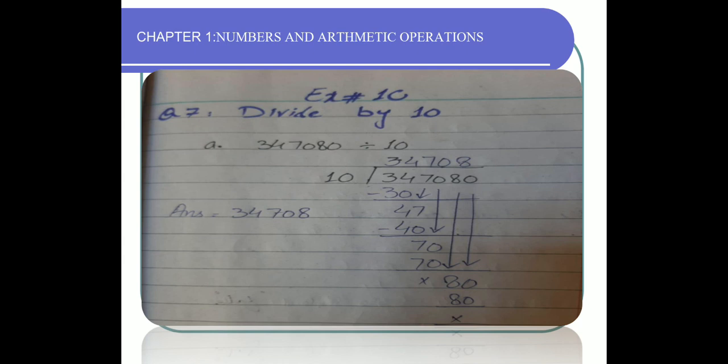34 minus 34 left. Place the second digit 7. Now the number is 47. Read the table till 47. 10 4s are 40. 10 5s are 50. 50 is greater, so 10 4s are 40. 47 minus 47 left. Place the next digit 0. 70. 10 7s are 70. 70 minus 70, there is nothing left.